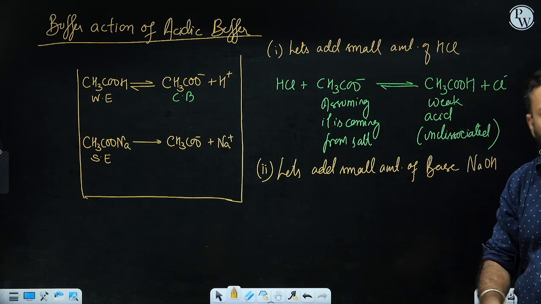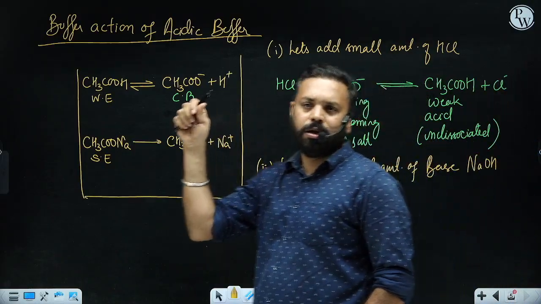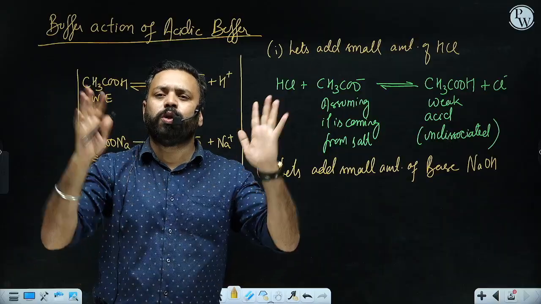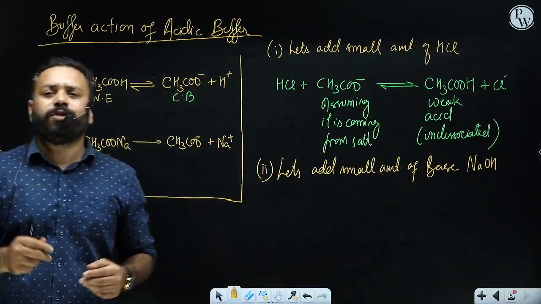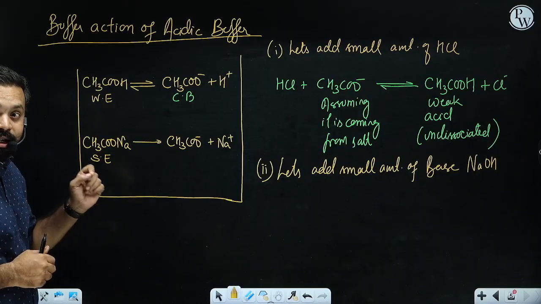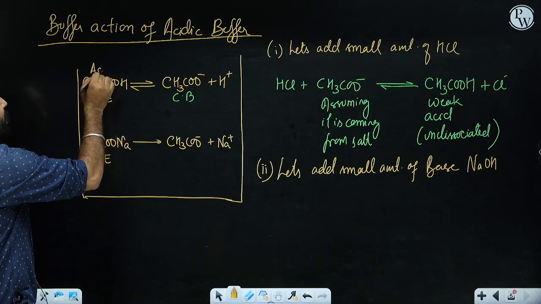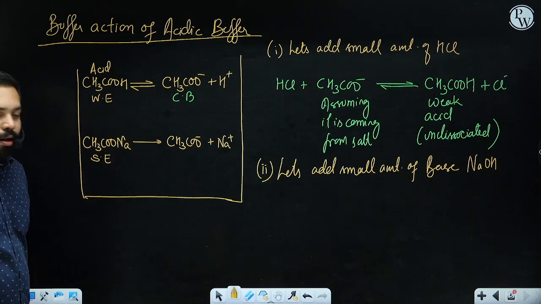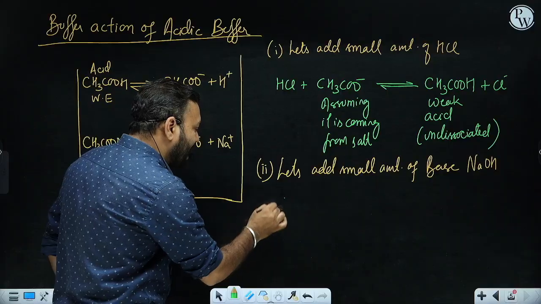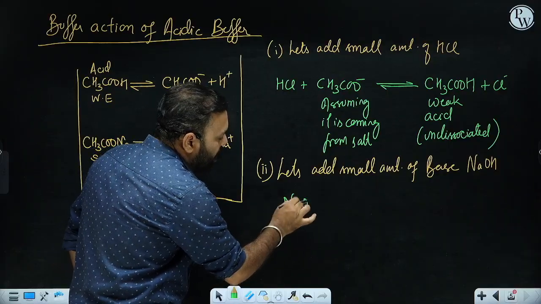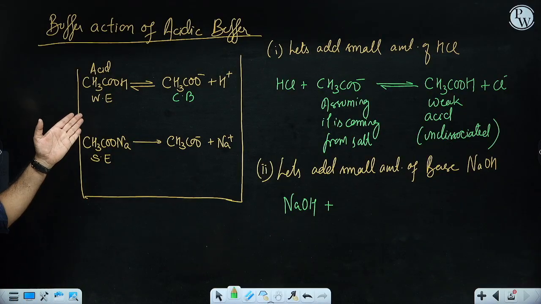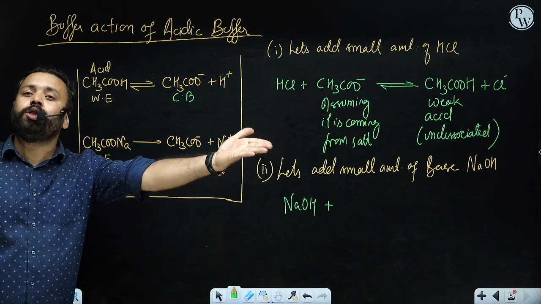NaOH is going into the solution and it is trying to change the pH. You are trying to change the pH of a buffer solution. I am adding NaOH. It will produce OH minus ion and it will increase the pH of the solution. But NaOH is a base. And which component is present here? Sir, acid. Base will look for an acid, right? So NaOH is base and base will look for an acid. Acid will look for a base, and base will look for an acid. Where is the acid? Sir, acid is not dissociated. Then how is it going to react?